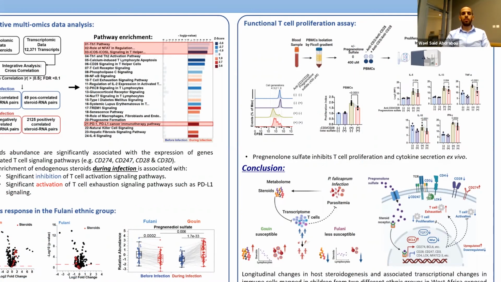To investigate the immunosuppressive role of these endogenous steroids, we isolated PBMCs from 10 healthy donors, and we assessed the proliferation of T lymphocyte cells in the presence and absence of pregnenolone sulfate, one of the detected steroids and the main precursor for all of them, using flow cytometry. What we noticed is a significant drop in proliferation of T lymphocyte cells, and also a significant reduction